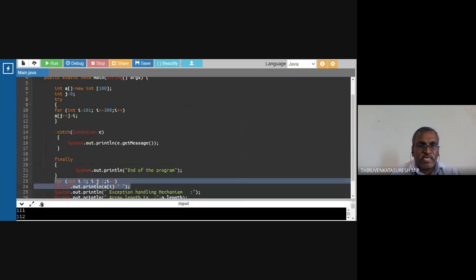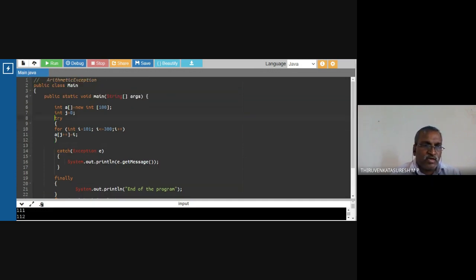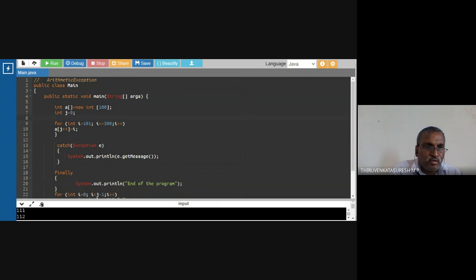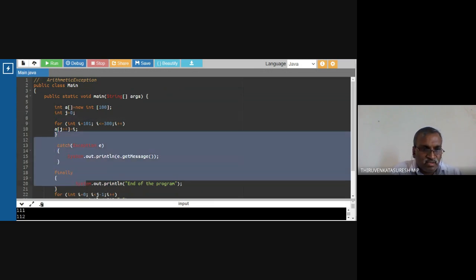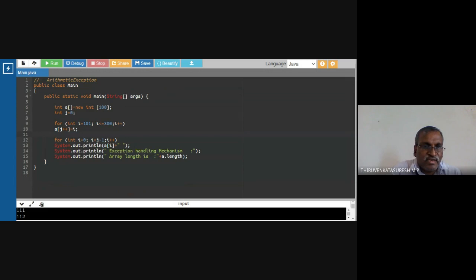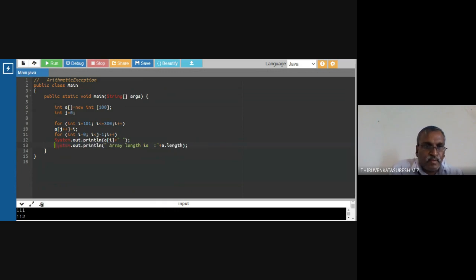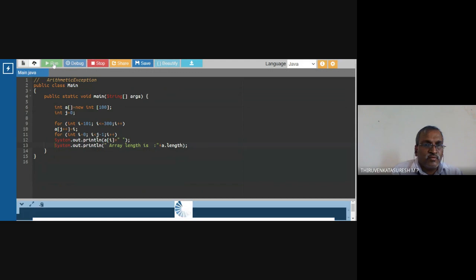Now I'm going to make slight changes in this code. I'm going to remove the try block and the catch block. Delete these things. What I did here: I'm going to use one for loop to store the data in the array, then print the values. Now I'm going to run this code. There is no exception mechanism here.